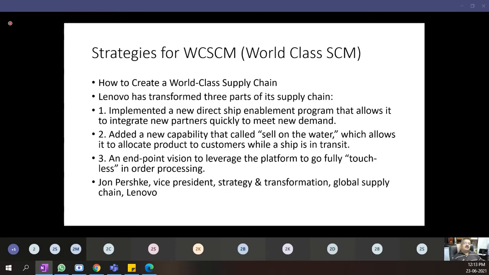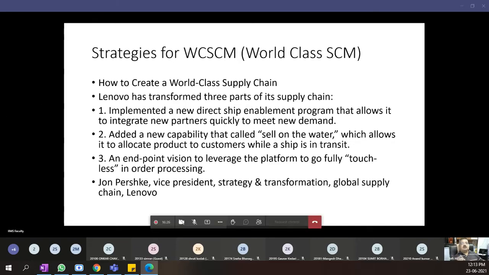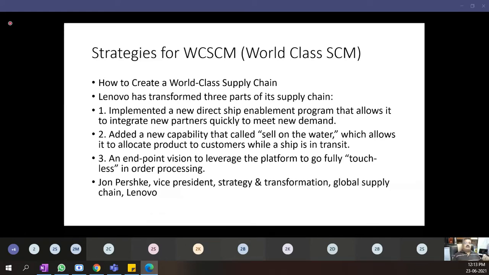So what are the strategies for a world-class supply chain management? We will discuss how to create a world-class supply chain. What is the meaning of a world-class supply chain? Lenovo has transformed three parts of its supply chain. See, this is a small example of a world-class supply chain. Lenovo, the very well-known computer company, has transformed three parts of its supply chain.